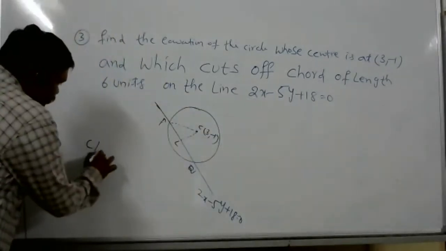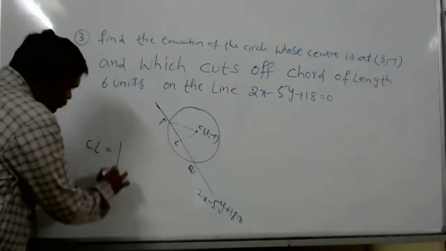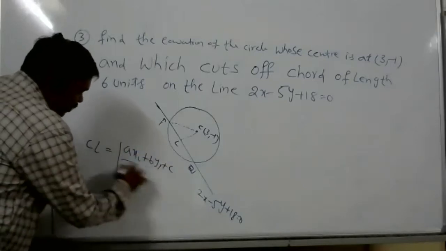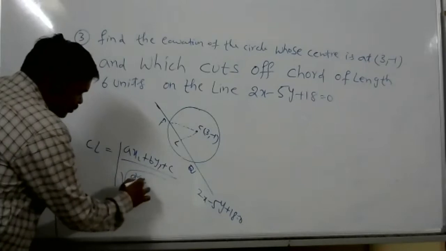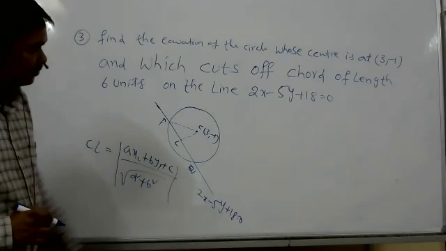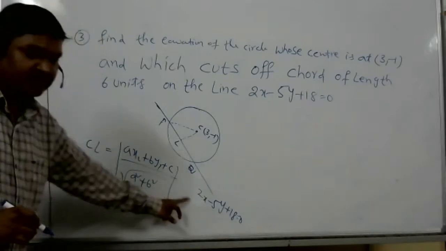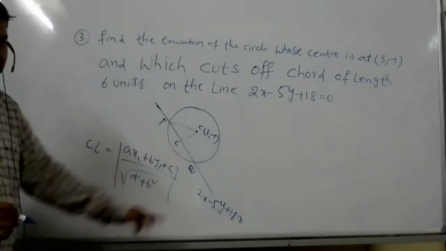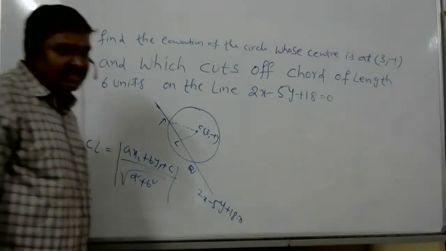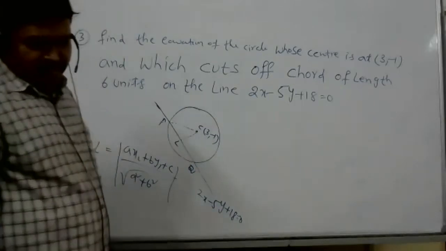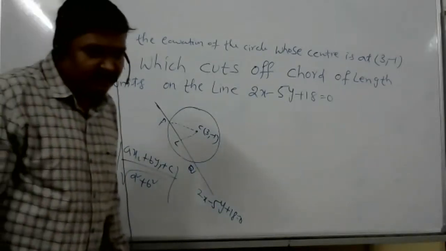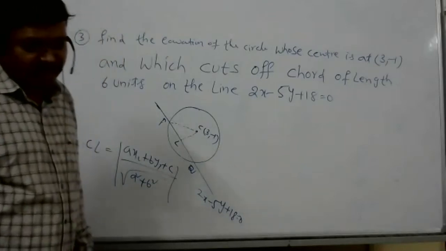CL is equal to ax1 plus by1 plus c upon under root a square plus b square. Substituting the point and line: 2 into 3 minus 5 into minus 1 plus 18 upon under root 2 square plus 5 square.